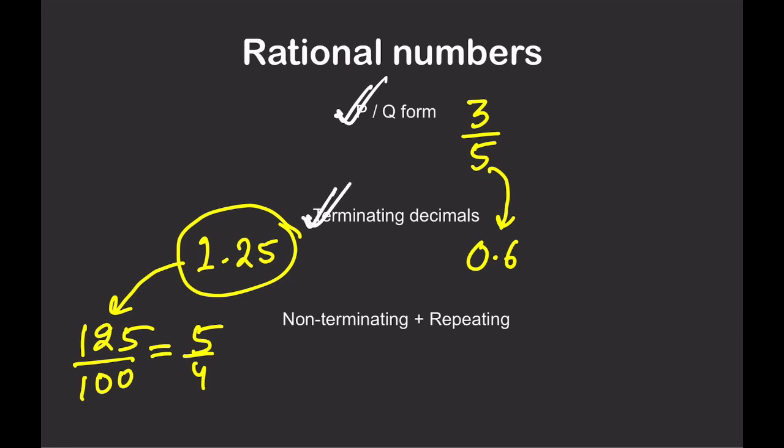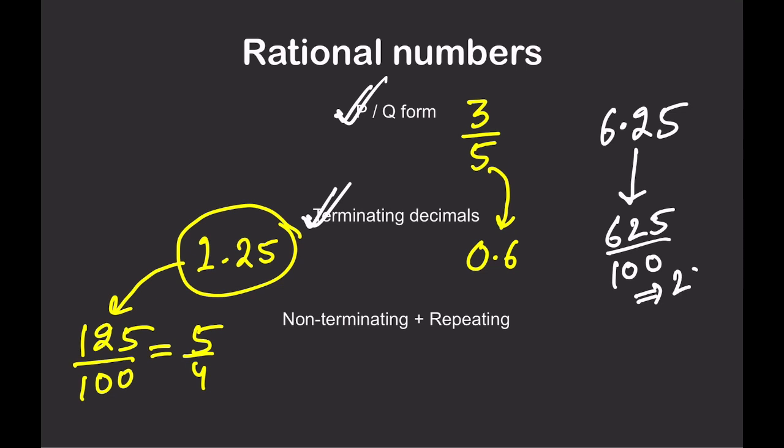So if a terminating decimal is given to you and they ask you, give me the P by Q form of this rational number, yes, you can simply give 625 by 100. Solving this, you will get 25 by 4. So that is a P by Q form. I hope it is clear.